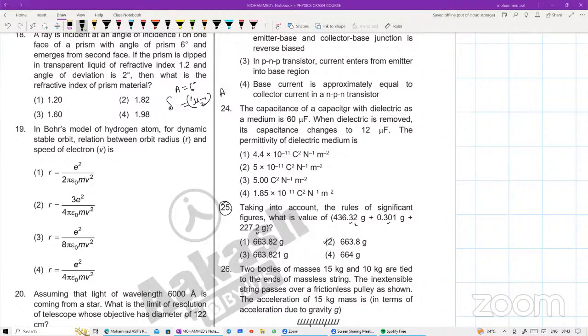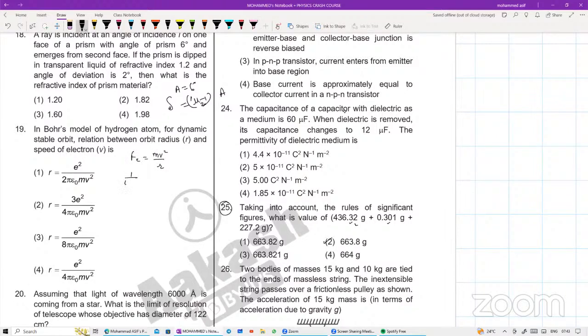So dynamic stable orbit मतलब क्या है बेटा? When electron is revolving in a circular path, electrostatic force is responsible for the centripetal force, isn't it? So यानी electrostatic force will be equal to mv square divided by r.